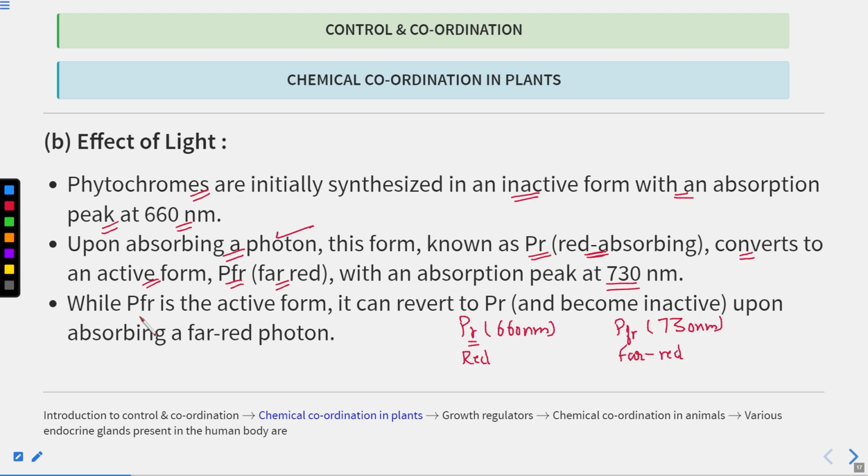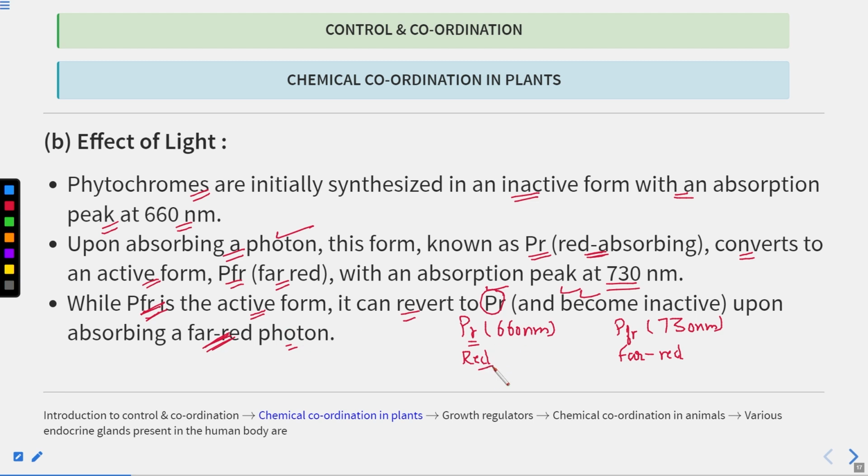Now PFR, the active form, can revert to the PR form and become inactive upon absorbing a far red photon. So whenever PFR absorbs far red light, it can revert back to the PR form, which is the inactive form. And vice versa can happen: the PR form can absorb red light and get converted into the active form, PFR. So both are interconvertible.